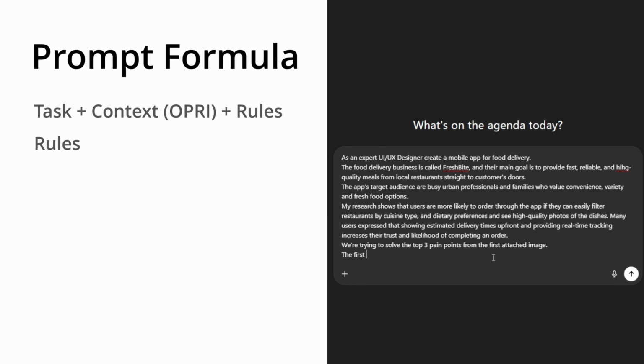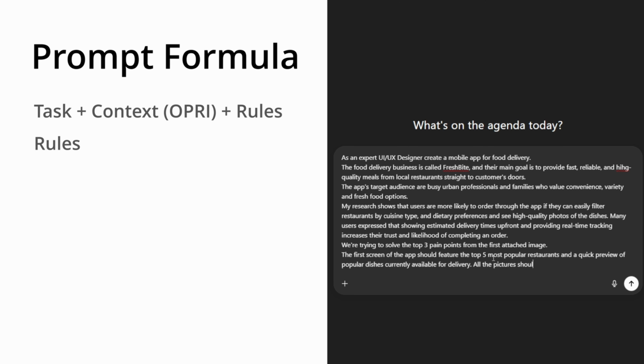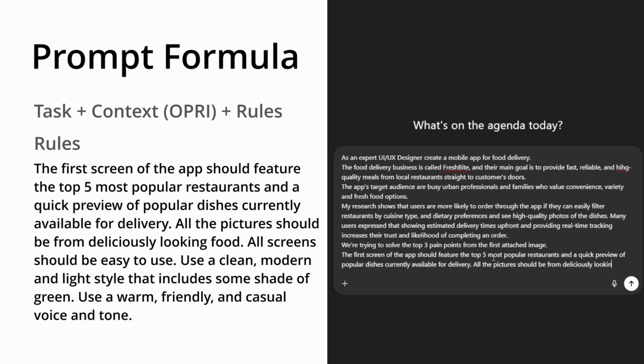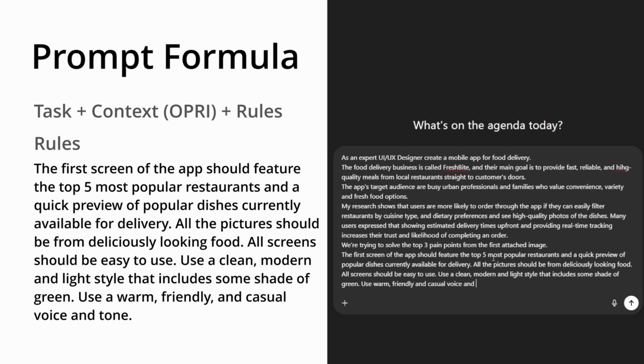So the first screen of the app should feature the top 5 most popular restaurants and a quick preview of popular dishes currently available for delivery. All the pictures should be from deliciously looking food. All screens should be easy to use. Use a clean, modern, and light style that includes some shade of green. Use a warm, friendly, and casual voice and tone.